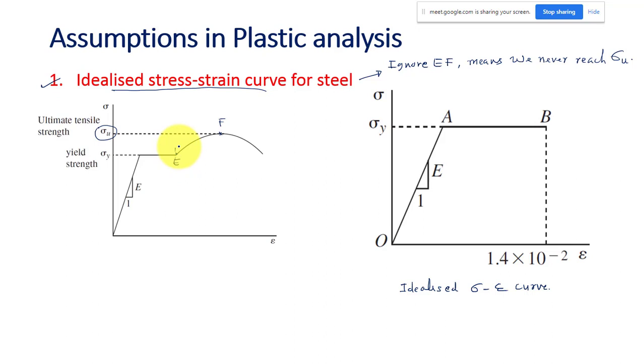Accordingly, I will keep a factor of safety and design it. So what will be the maximum stress induced in the plastic analysis? That is the yield strength only, because I am considering my stress strain diagram only up to this point.